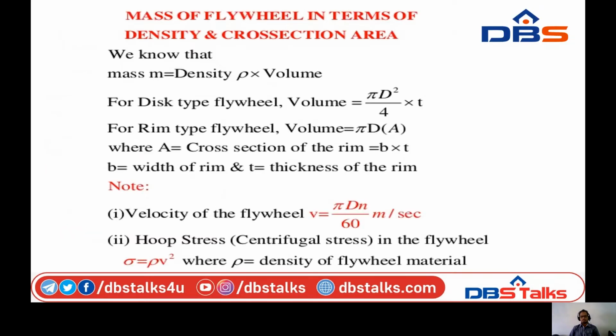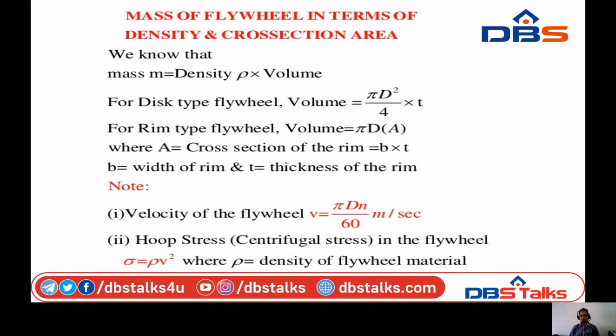Next, what is the mass of a flywheel? This is a major content for energy storing. We have to put up a flywheel of disc type and ring type. There, how much mass is required for designing a flywheel? The mass of the flywheel is in terms of density and the cross sectional area. We know the mass is equal to density into volume. For a disc type flywheel, volume is equal to pi d square by 4 into thickness t.